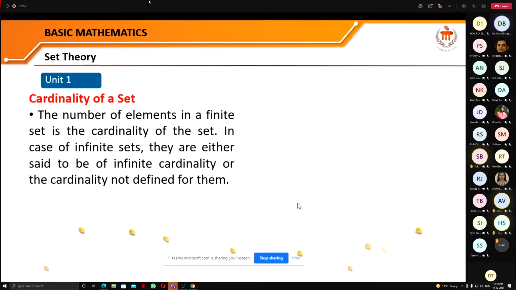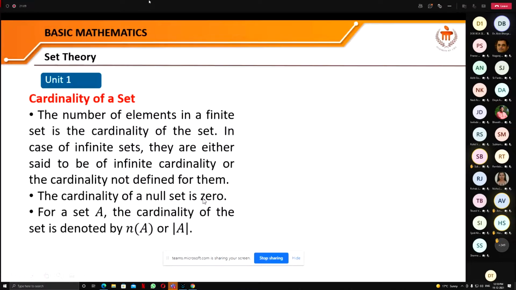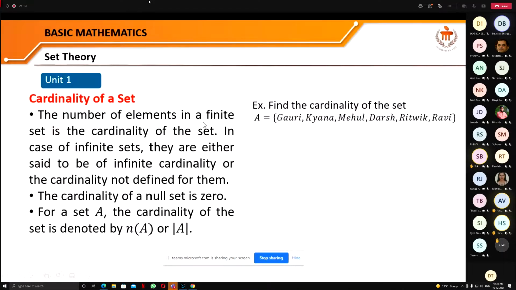Next, we'll see the cardinality of a set. It is the number of elements in a set. But as you know, we can count only in a finite set. That's why we write here: in a finite set, the number of elements is the cardinality of the set.